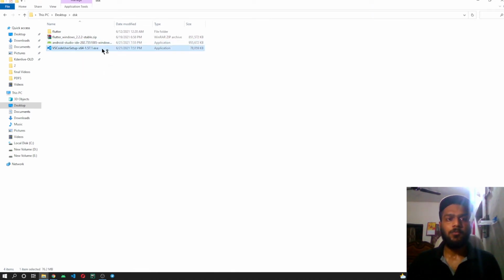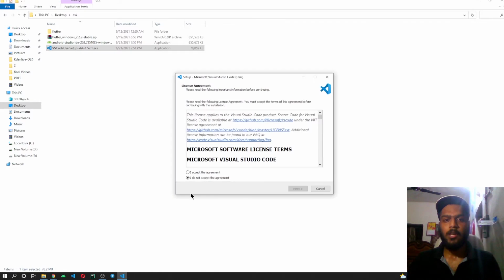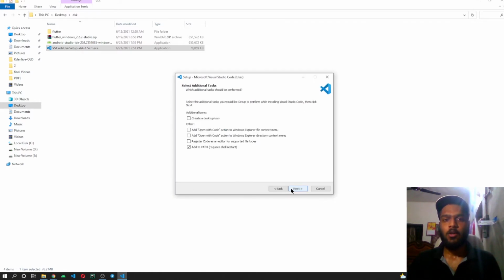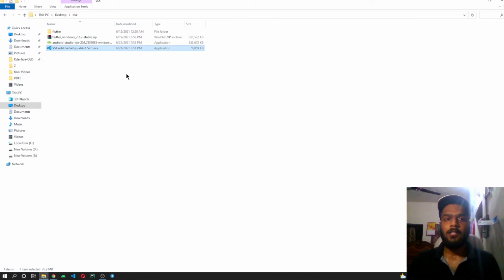Let's install VS Code first. Here you can see that it may provide you with this administrator message. You have to directly click on OK, accept the agreement, click on next, add the path. This will be required for your shell to restart. You have to let it be default. Don't change any of the things. If you want to create a desktop icon, then you can check this one, else let it be in the default mode only. Click on next and then it will be asking you to click on the install button to complete the installation. For me, VS Code is already installed, so I'll be clicking cancel for now and yes here.